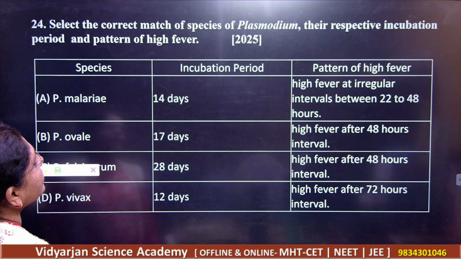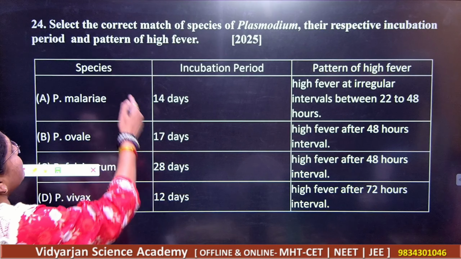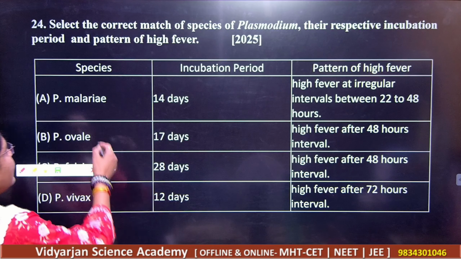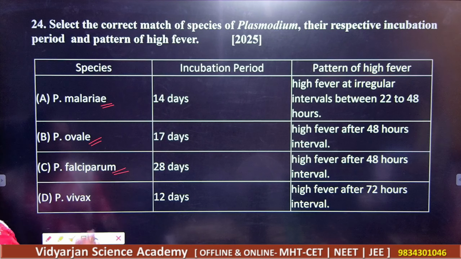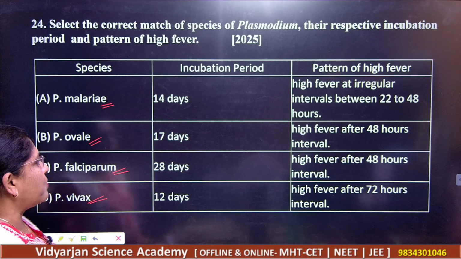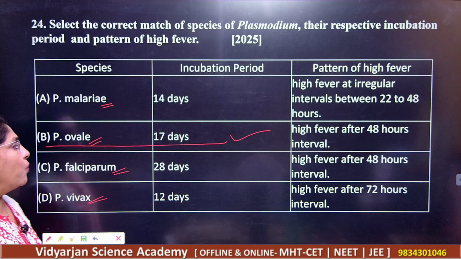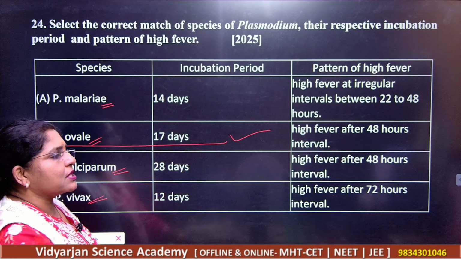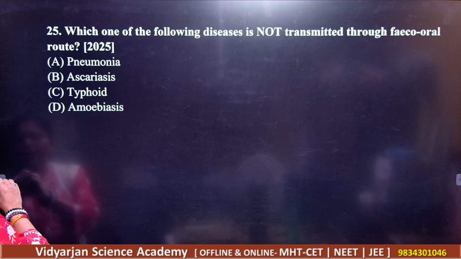Next, select the correct match of the species of Plasmodium with respect to their incubation period. You know that we have got the different species of Plasmodium, that is Plasmodium malariae, Plasmodium ovale, Plasmodium falciparum, and Plasmodium vivax. So amongst these, we are supposed to check out the correct option here. So we have the correct option here, and that is Plasmodium ovale, which gives you the incubation period of 17 days and with high fevers after 48 hours of intervals, right? So here B is the correct option.